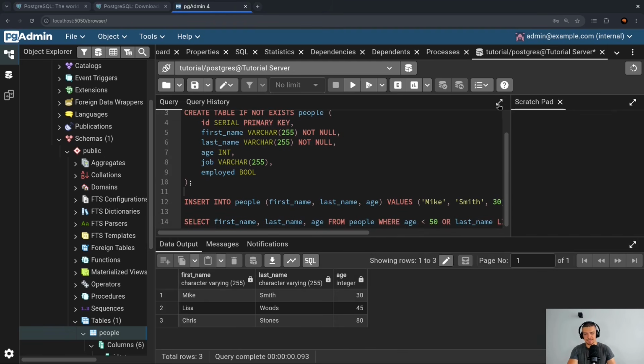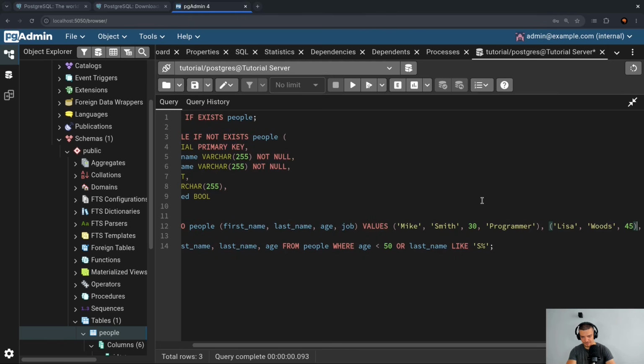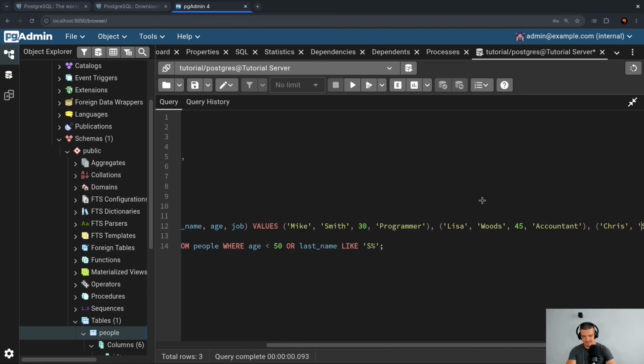Now, let us try something else. Let's say that I'm interested in the job of the people that have a certain age. And for this, I want to add the data and change the data. So I'm going to say here age and then job. And I'm going to say that Mike, for example, is going to be a programmer. Lisa this time is going to be an accountant. And then we're going to say that Chris is going to be also a programmer.